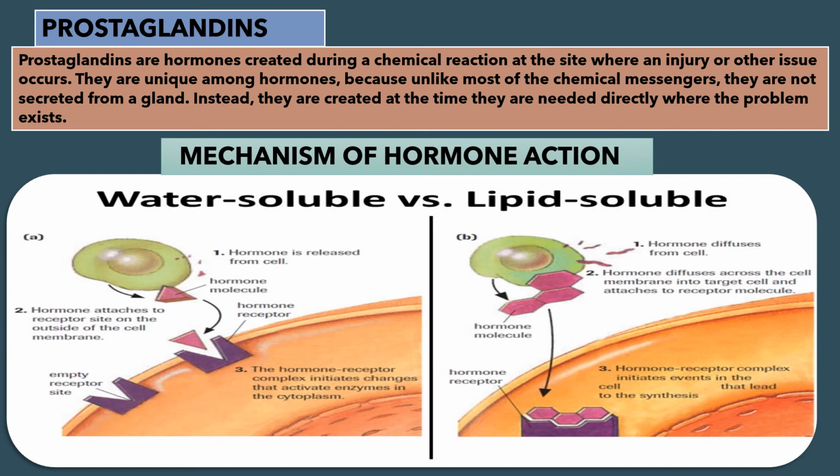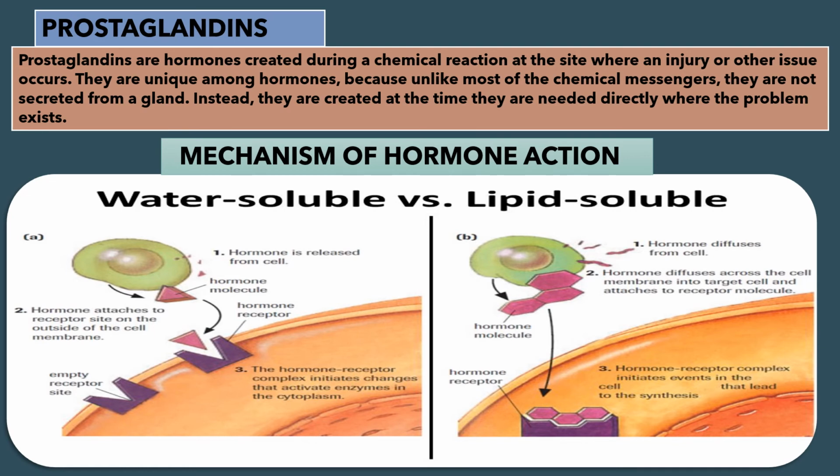Number 2 step, hormone attaches to receptor site on the outside of the cell membrane. These are the empty receptor sites, V-shaped. Hormone is attaching, shown by the arrow. Step 3. The hormone receptor complex initiates changes that activate enzymes in the cytoplasm.